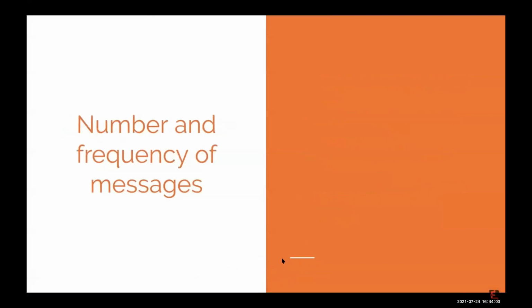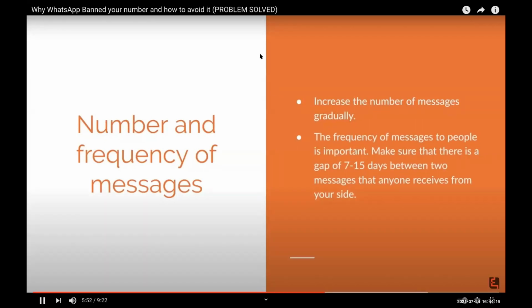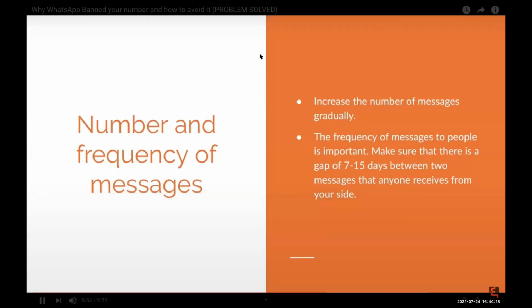How many messages you should send and what should be the frequency of message. Increase the number of messages gradually. Don't just shoot your message from 10 or 15 to 1000 in one shot. Increase gradually, 10 and 20, then maybe 30, 40, then 50, 60, gradually to 80, then 100, then 150, then carry on 150 for a couple of days, and then increase it.